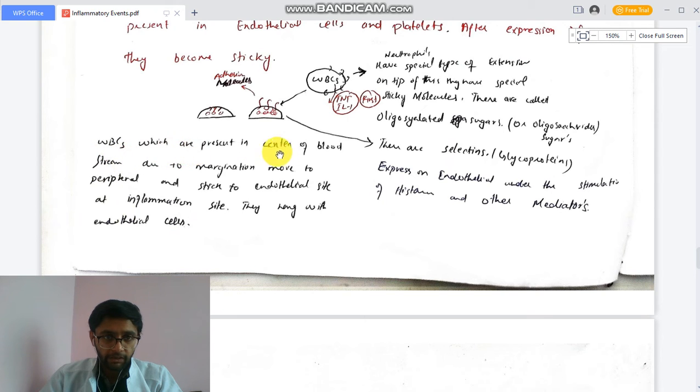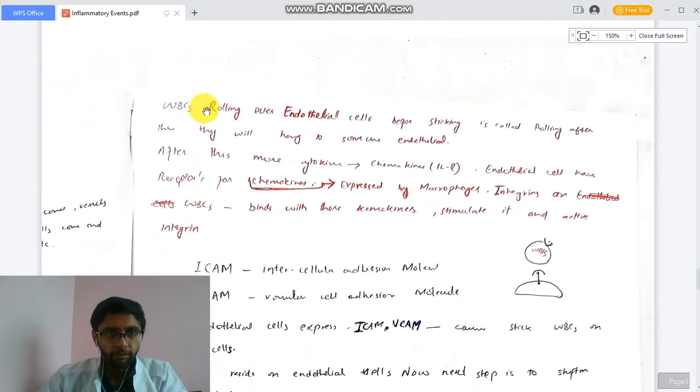WBCs, which are present in the center of the blood stream, can move to the periphery due to margination. The RBCs push the WBCs to the side, so they easily escape from the central flow and stick to endothelial cells. At the inflammation site, they hang on to the endothelial cells.